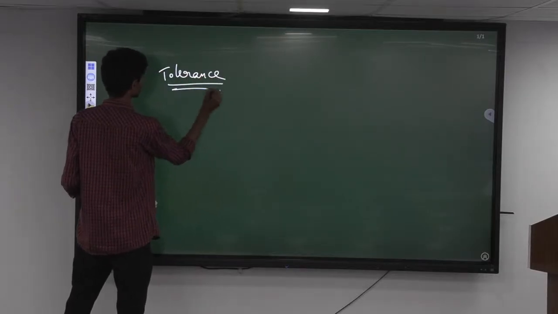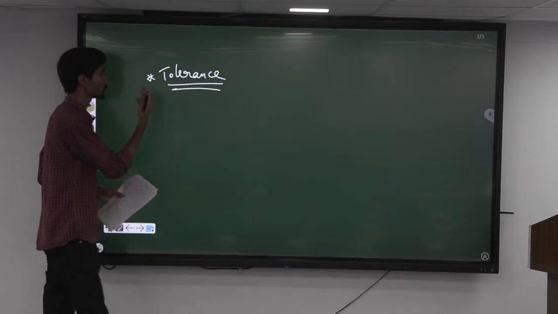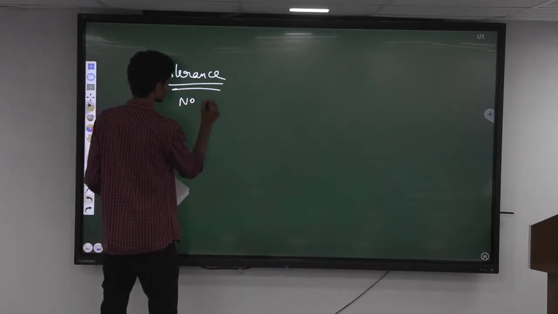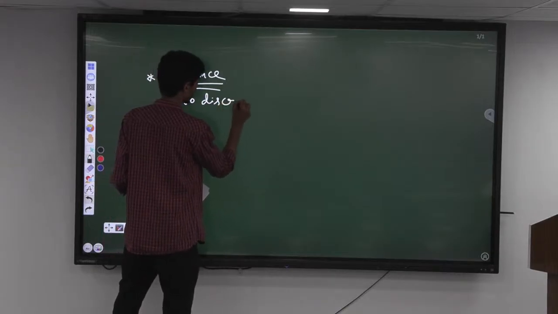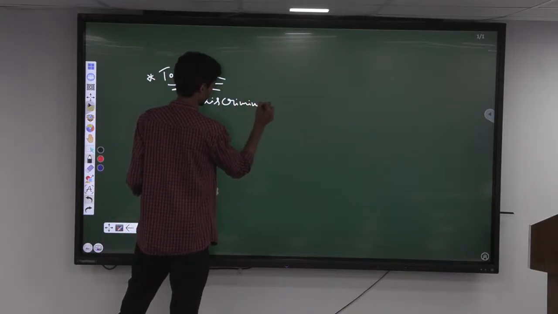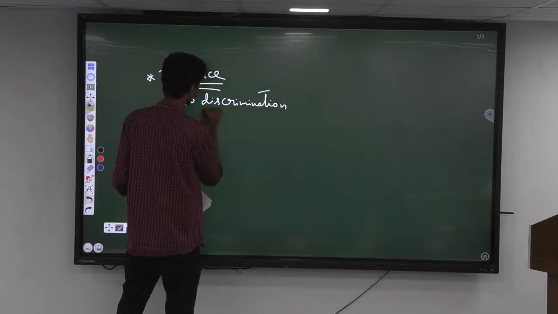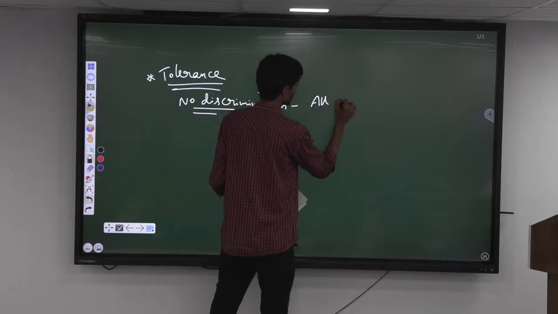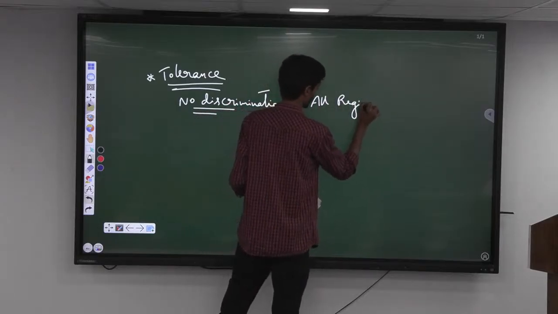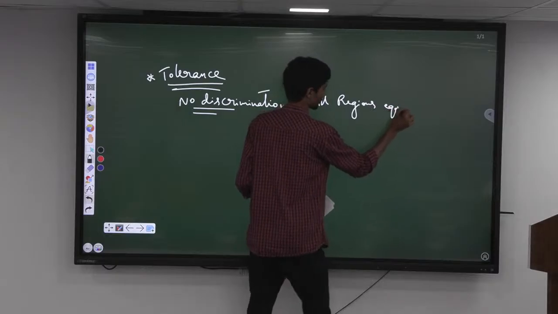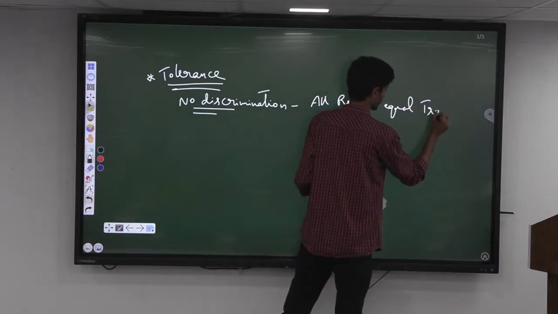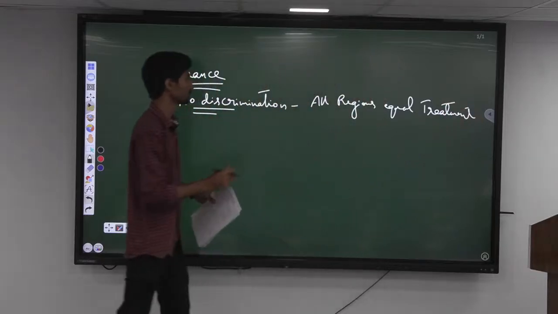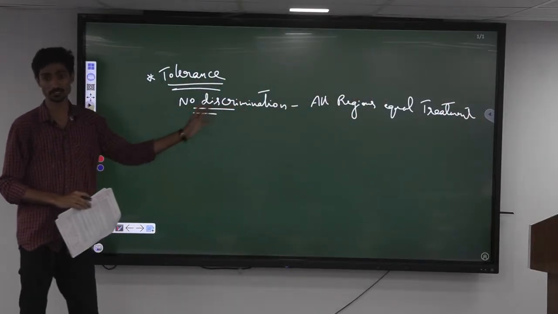So first is with respect to tolerance. Because of tolerance, what has happened is it has ensured that there is no discrimination of any particular religion. Okay. So with respect to secularism, when we tell equal treatment of all religions, right. So when there is no discrimination, only then we can ensure that all religions are treated equally, right.